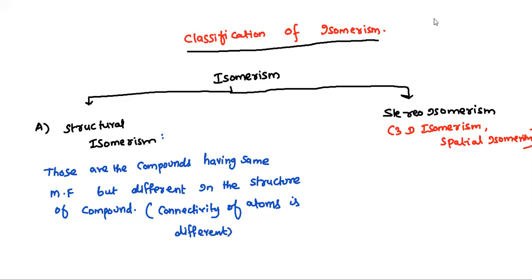Let's understand the definition of stereoisomers. What is meant by stereoisomers means those are the compounds having same molecular formula. Obviously they'll have same molecular formula.